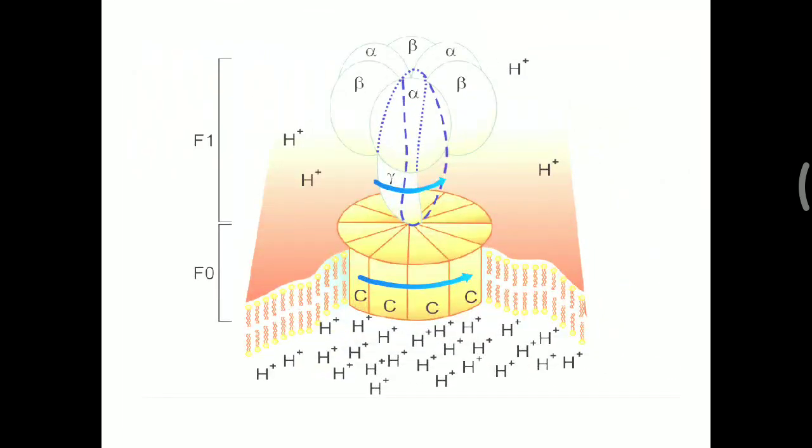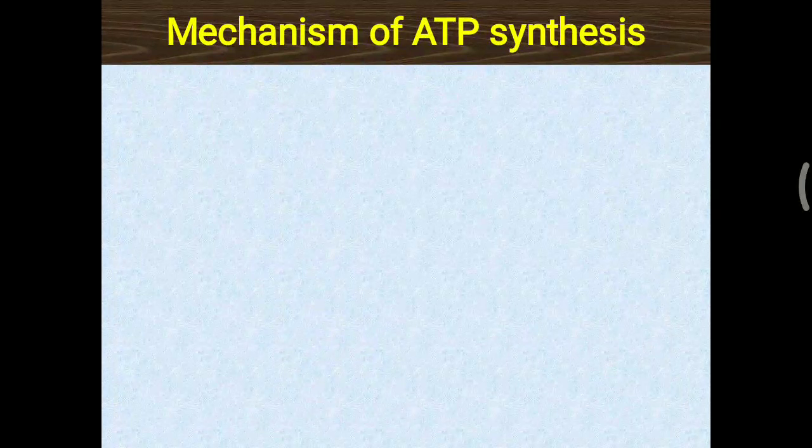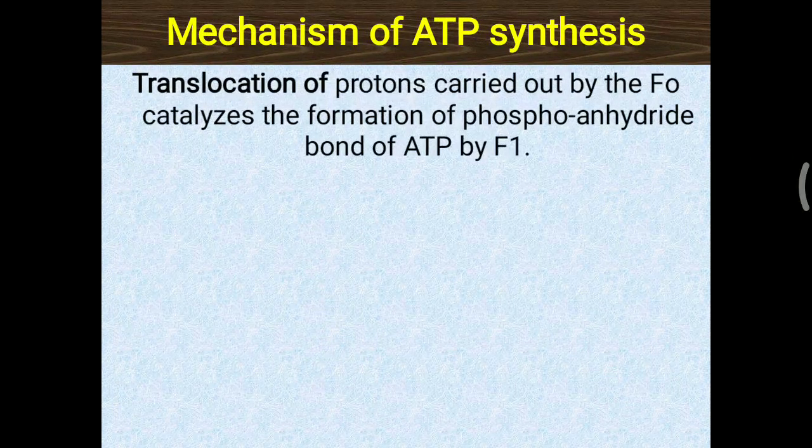Exactly the same picture is explained again in another way. The FO unit is made up of 4 polypeptide chains, and the F1 unit is made up of 9 polypeptide chains. H+ passes through the FO and F1 portions and makes ATP. Again, that is the mechanism of ATP synthesis. The translocation of protons carried out by FO catalyzes the formation of the phosphoanhydride bond of ATP, and that is possible with the help of the F1 unit of complex 5.